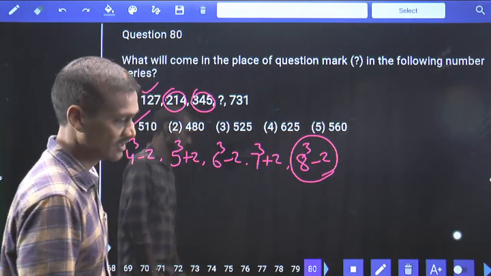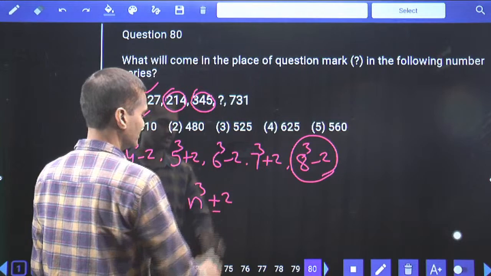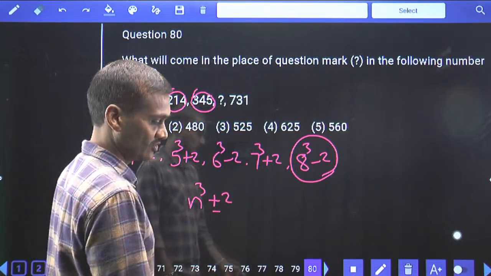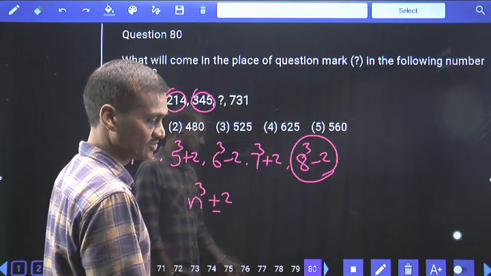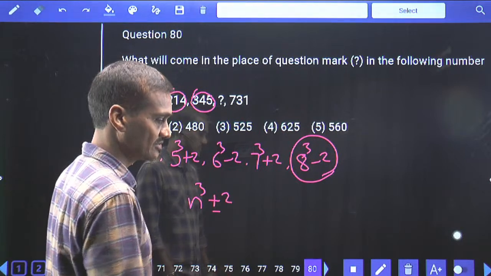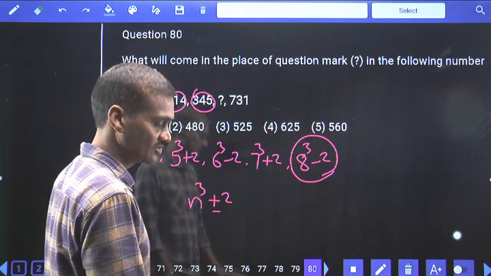Question number 80. Now the given numbers can be written as n cube plus or minus 2, isn't it? Alternately: 4 cube minus 2, 5 cube plus 2, 6 cube minus 2, 7 cube plus 2, 8 cube minus 2, 9 cube plus 2 and so on. Done with this? Now this is about question number 76 to 80 again. Okay. Now we have done with this paper.